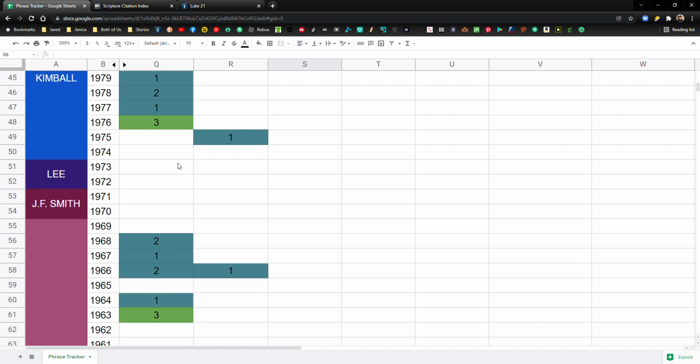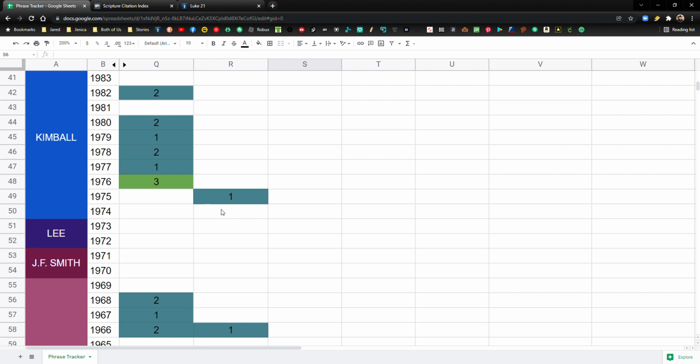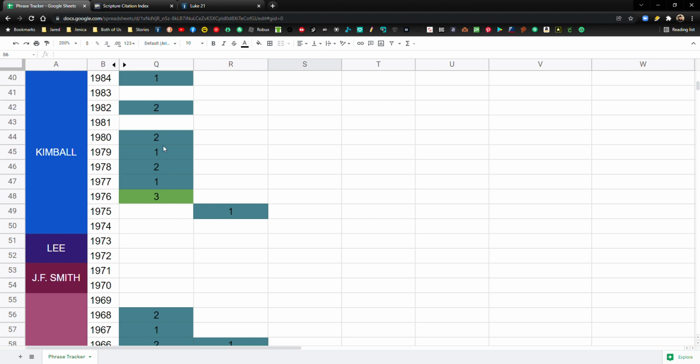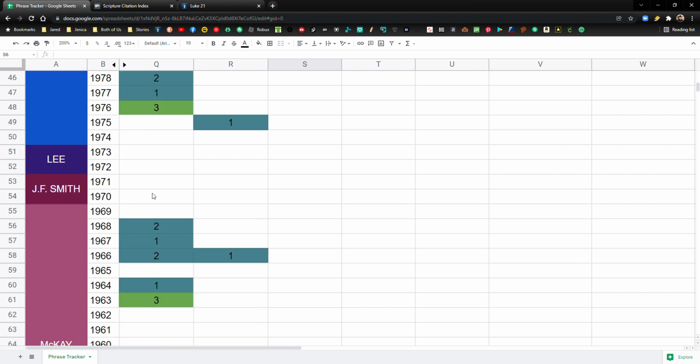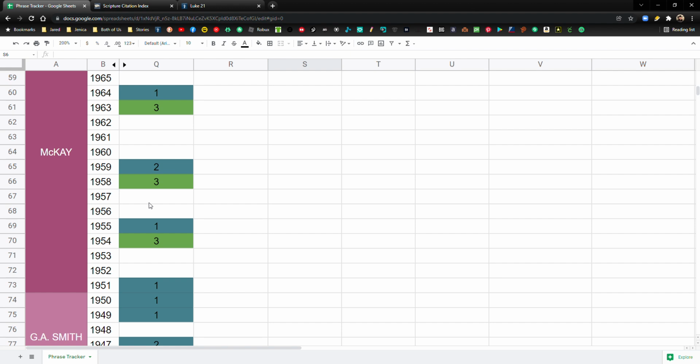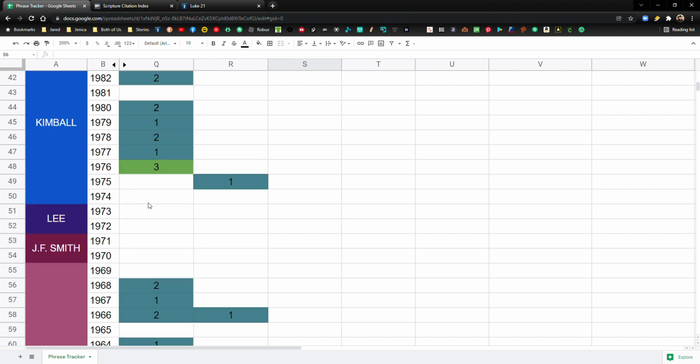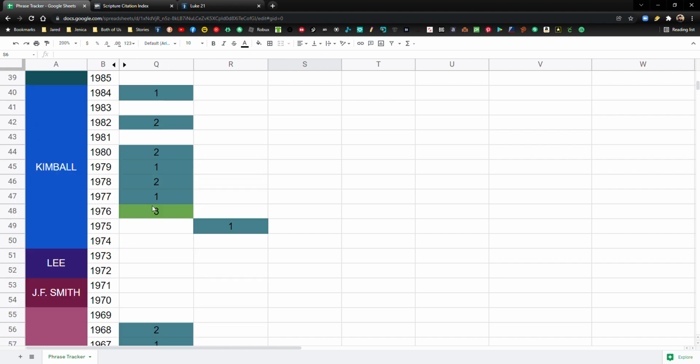Then you continue up, we have a gap right here. And then we have the second citation for "watch ye therefore" in 1975. Okay, and now in the 70s and 80s, there's kind of a cluster right here. Now, this is going to become apparent later on as we go down the line, and then it'll become really apparent once we look at the overall picture.